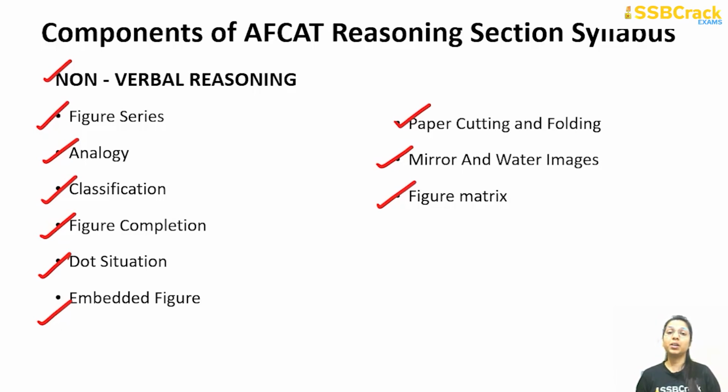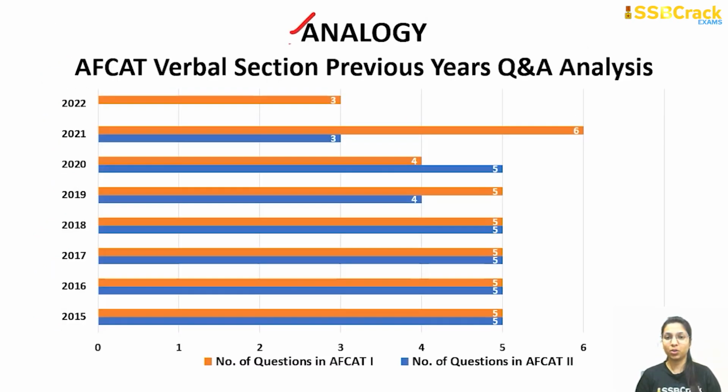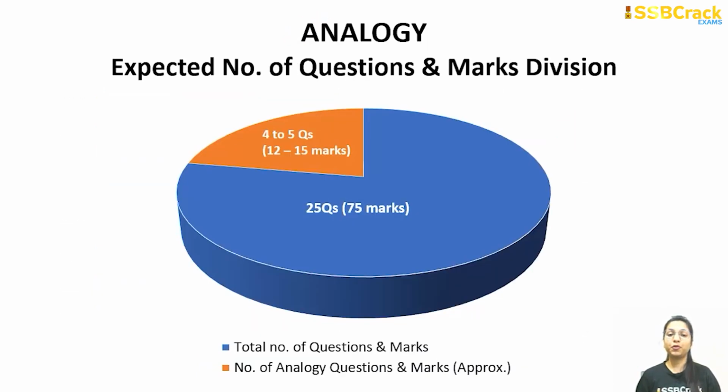Now firstly we'll check the previous year trends of each and every topic. Along with that, we'll discuss the study plan of all those topics. So we'll start with the verbal reasoning part. From verbal, the most important topic is analogy, as the maximum questions were 6 from this topic and the minimum were 3. So in an upcoming exam, you can easily expect 4 to 5 questions from analogy, which can fetch around 12 to 15 marks out of your total marks.